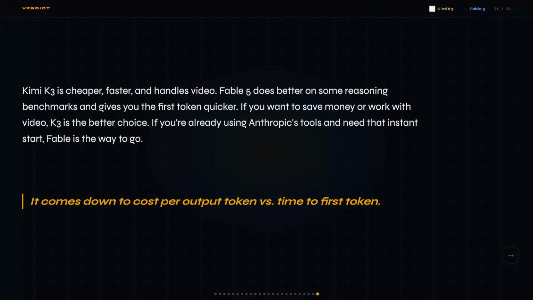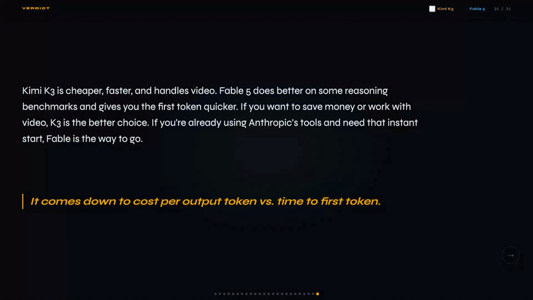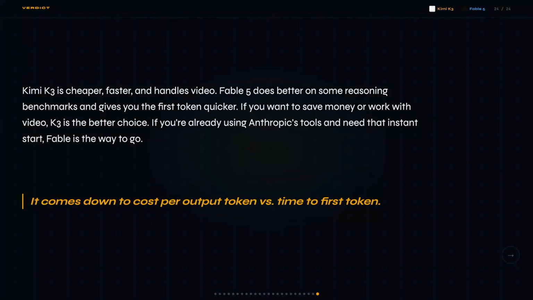Okay, so honestly, I went in thinking Fable 5 would at least split the wins more evenly, and it just didn't. So if you need to save money, process video, or run fast coding agents, pick Kimi K3 because 3 times cheaper is the number that matters. But if you need that instant first token, strong instruction following, or you're already locked into Anthropic's ecosystem, Fable 5 is the right call.